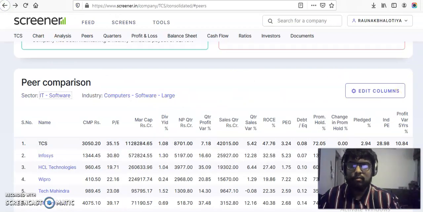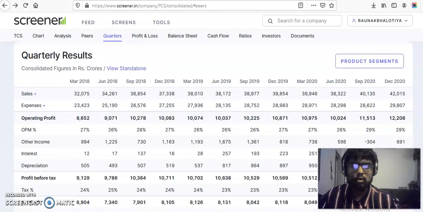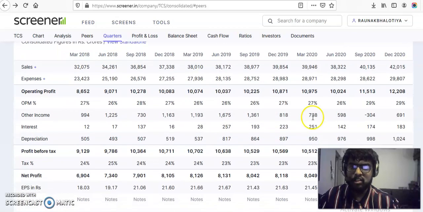Going forward, we see the quarterly results of TCS, from March 2018 to 2020. This gives you a fair idea regarding sales, like how it has surged from 32,000 crore rupees. The numbers are in crores, and in the recent quarter it was 42,000 crores. Similarly, in operating profit, sales minus expenses, we can see a continuous growth. So definitely it's a good pick, but its PEG ratio is a bit on the higher side.